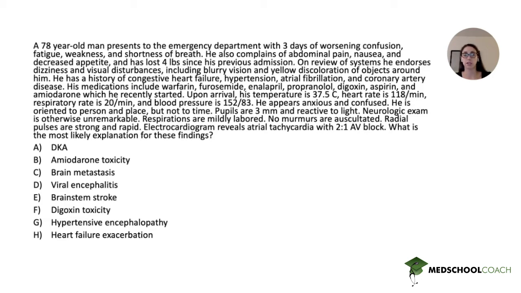Upon arrival, his temperature is 37.5 Celsius, heart rate is 118, respiratory rate is 20, blood pressure is 152/83. He appears anxious and confused. He is oriented to person and place, but not to time. Pupils are 3 millimeters and reactive to light. Neurologic exam is otherwise unremarkable. Respirations are mildly labored. No murmurs are auscultated. Radial pulses are strong and rapid. Electrocardiogram reveals atrial tachycardia with 2:1 AV block. What is the most likely explanation for these findings? I'd like you to pause the video now and try to work through this question on your own first.